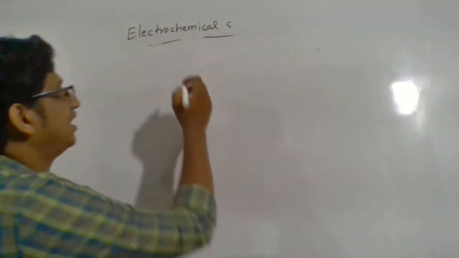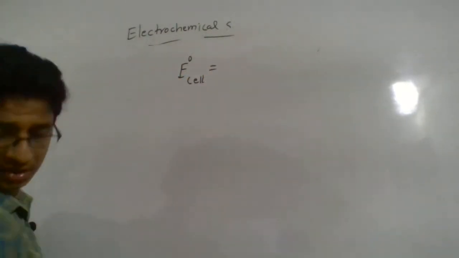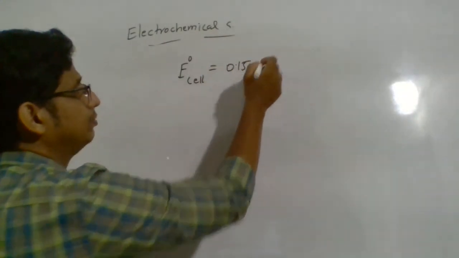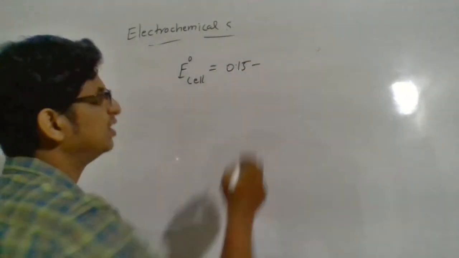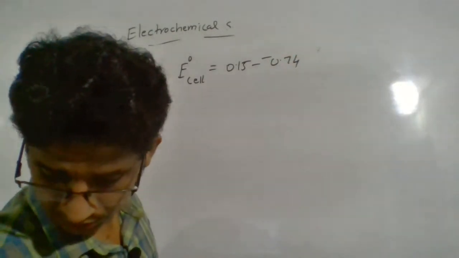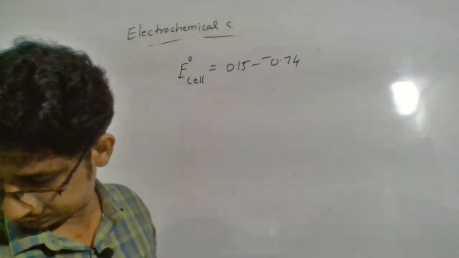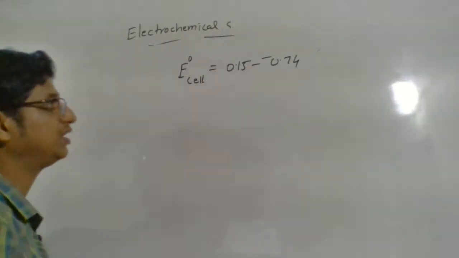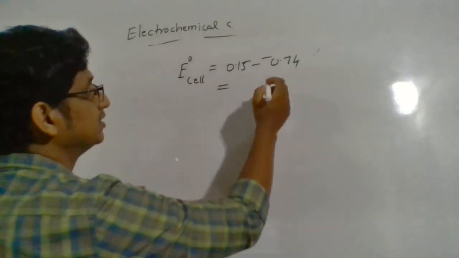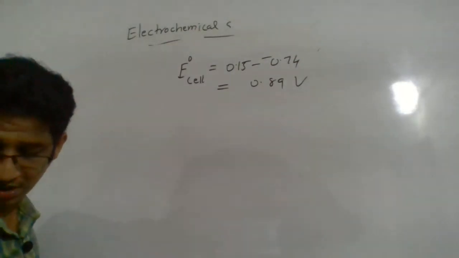So E0 cell will be 0.15 minus of minus 0.74. That will give you the EMF of the cell. If you add it, you will get 0.89 volts. So that is our answer.